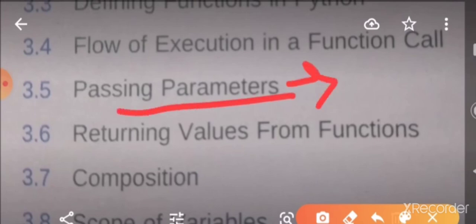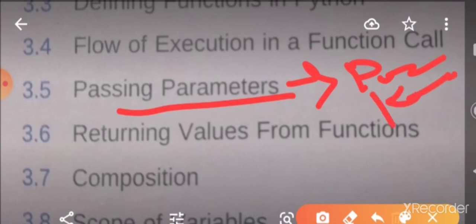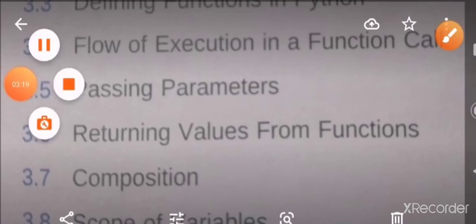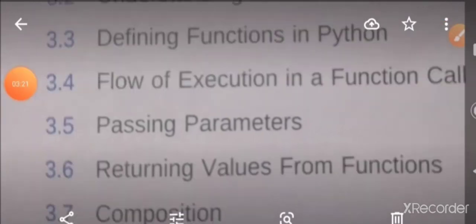Dear student, today in this class we discussed passing parameters. There are three types of passing parameters. As I said before: positional parameters, keyword parameters, and default parameters. These are the three types of passing parameters we use in a Python program function.